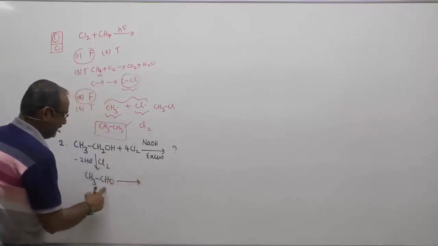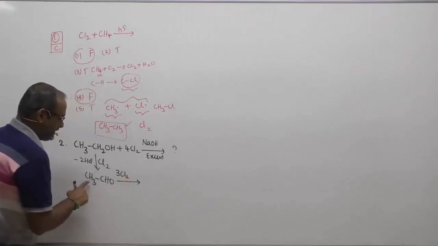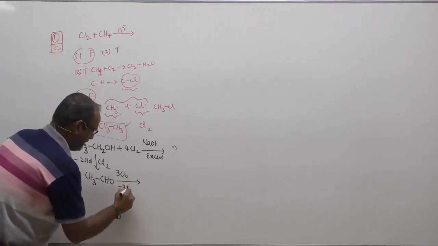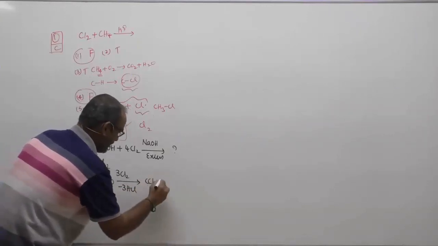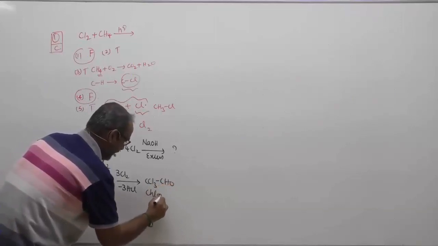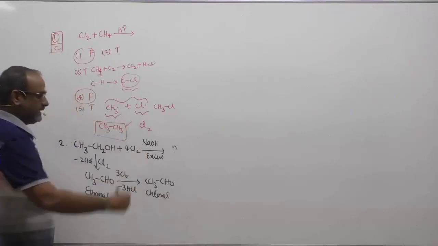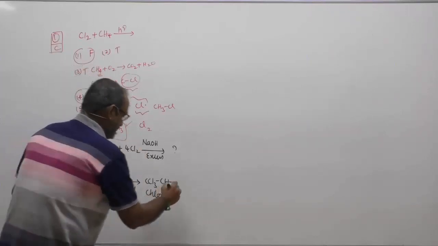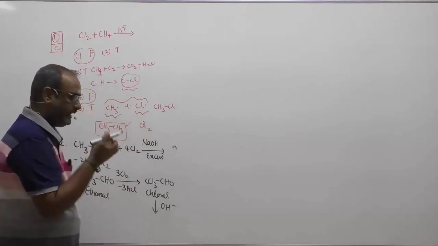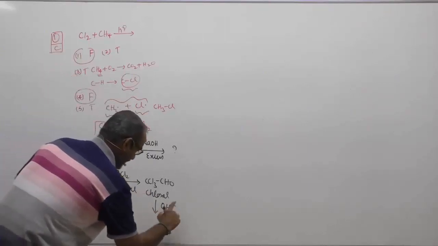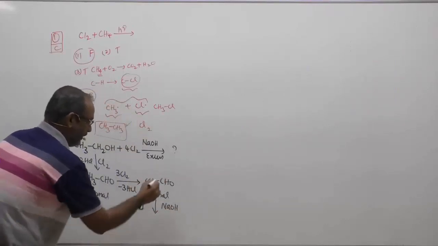Now this acetaldehyde, when treated with 3 moles of chlorine, the 3 hydrogens will be replaced by chlorine. Therefore, minus 3 HCl, you will get CCl3CHO. CCl3CHO we call chloral, trichloroacetaldehyde. This is acetaldehyde, and that is trichloroacetaldehyde or chloral. Now upon treatment with NaOH, we know the haloform reaction. One of the products is chloroform and the other product is sodium formate.